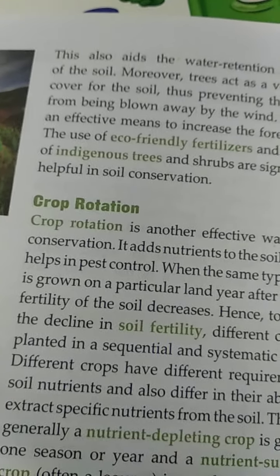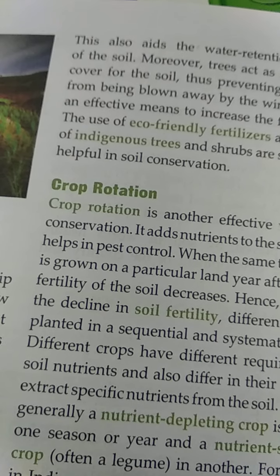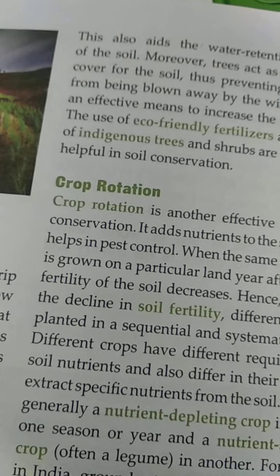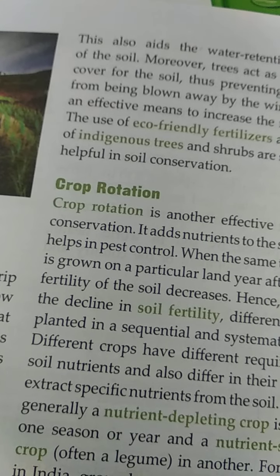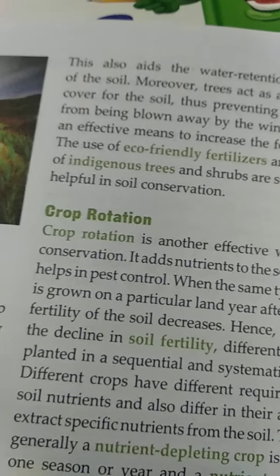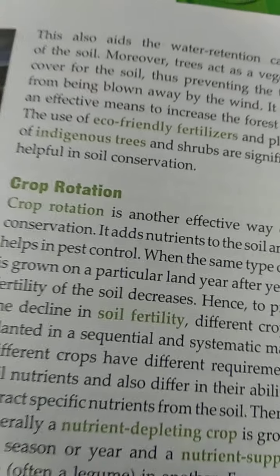In many places, people surround their field with different crops like mehendi and other small bushes, so that the land is not exposed to the wind. If wind is blowing, then these bushes will stop the top layer of the soil from leaving the land.